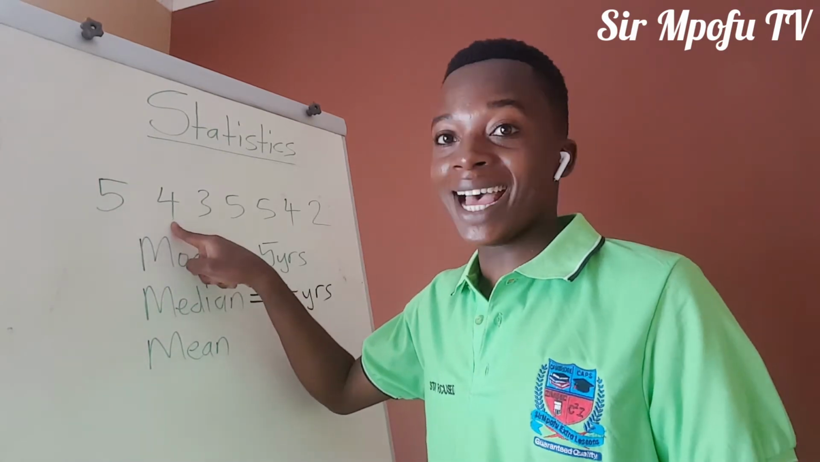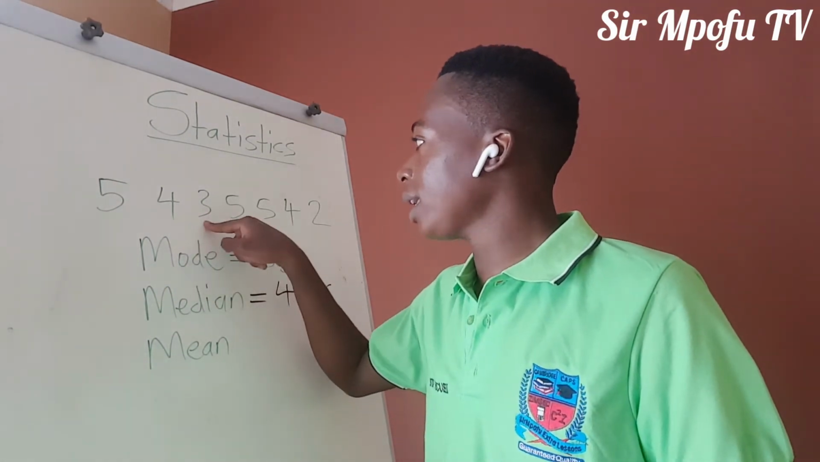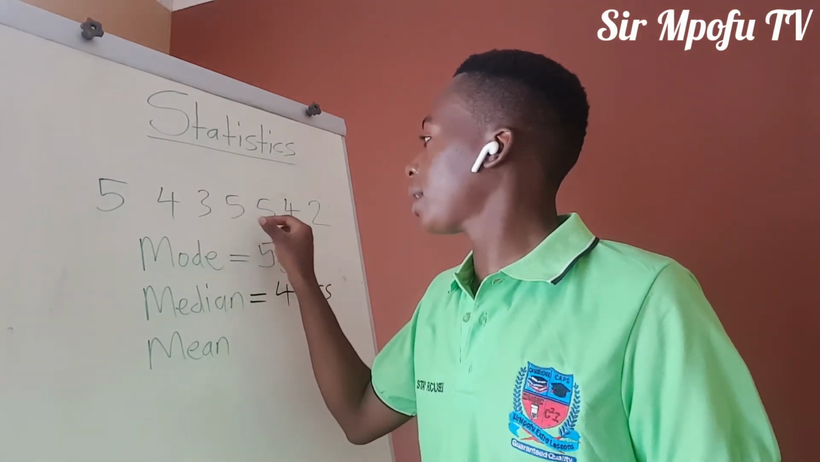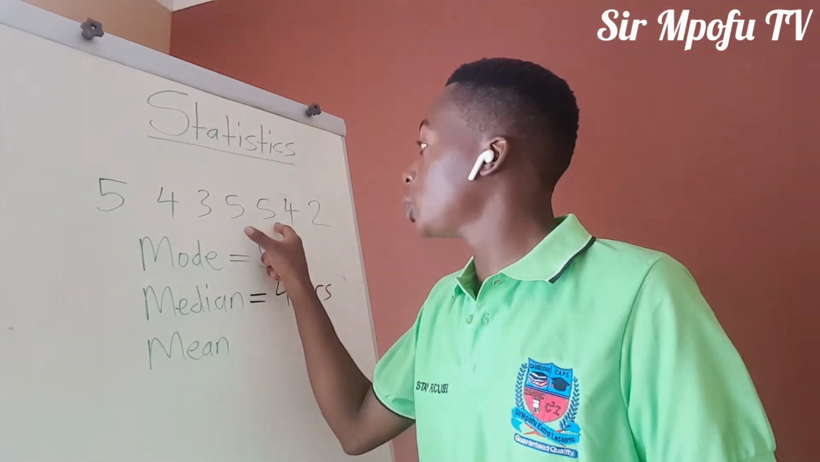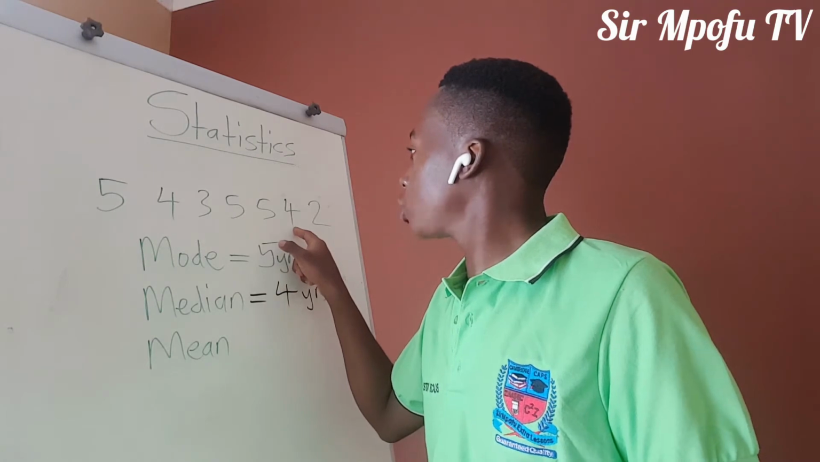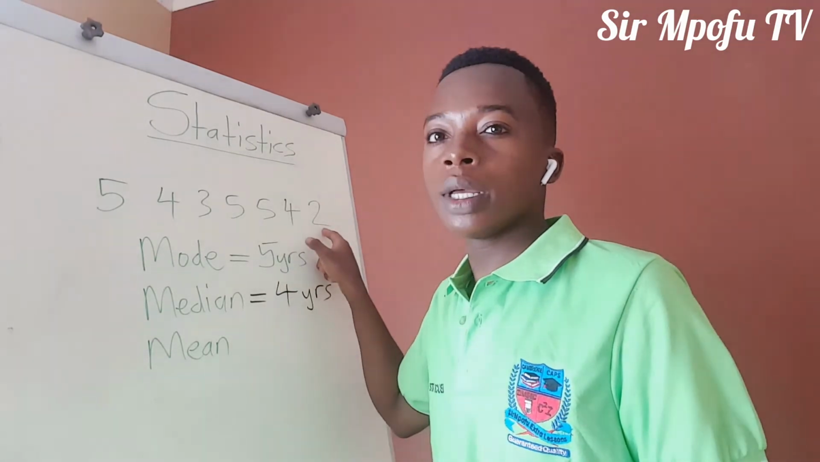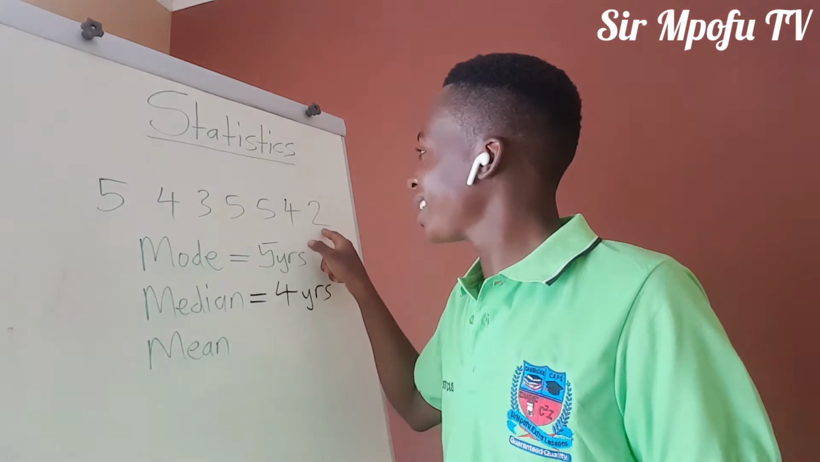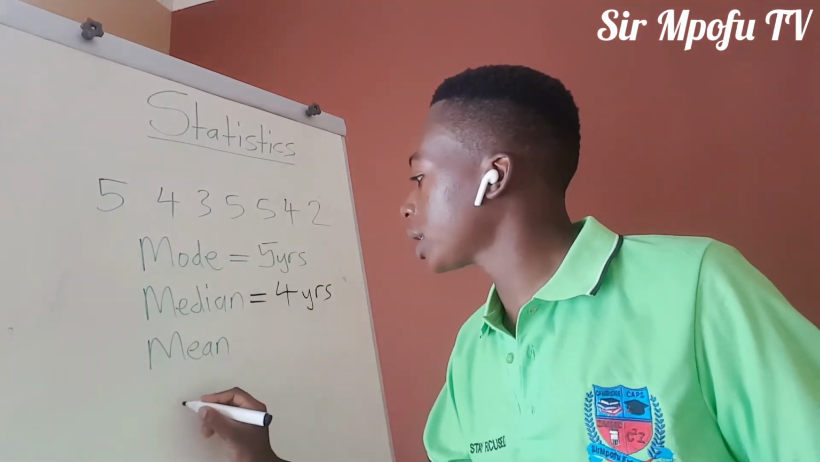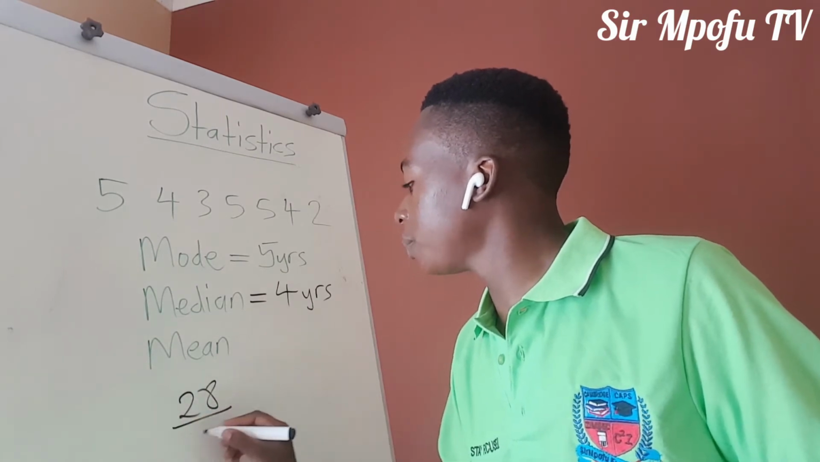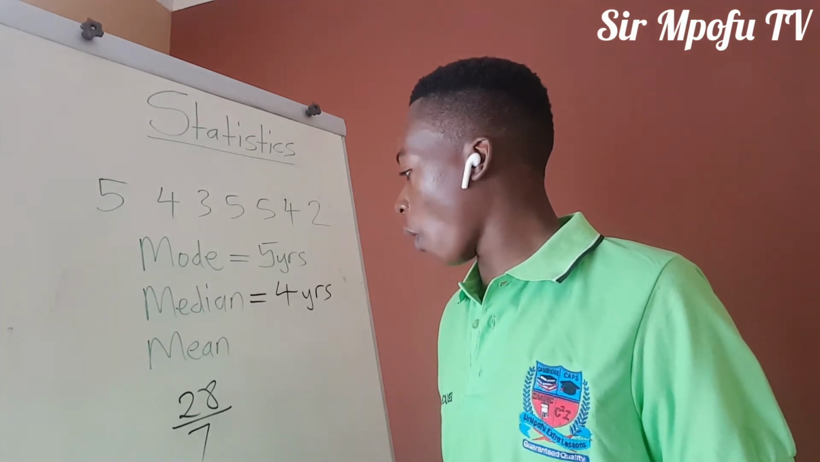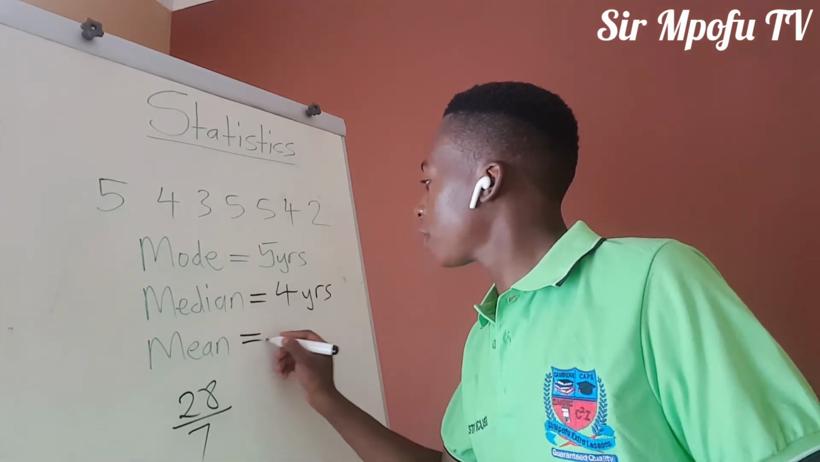5 plus 4, that is 9. 9 plus 3, that is 12. 12 plus 10, because 5 plus 5 is 10, that will be 22. 22 plus 4, that will be 26. And 26 plus 2, that will be 28. And if you say 28 divided by 7, if you do multiples of 7, it should be 4. So it means our mean is 4.